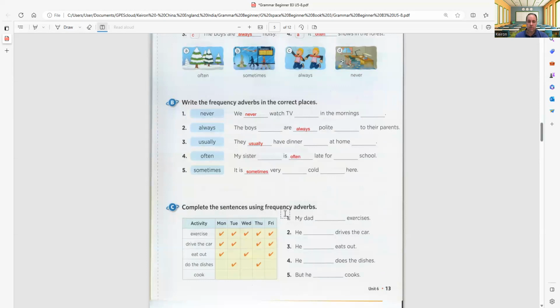Complete the sentences using frequency adverbs. So look here, exercise every day, drive the car almost every day, eat out a little bit more than half, do the dishes a little less than half, and cook never. My dad always exercises. So look, always, right guys? Always exercises.